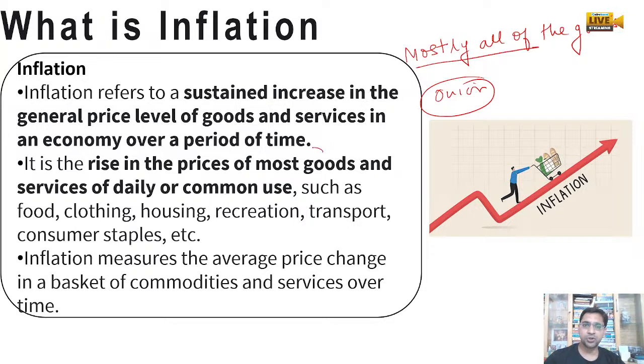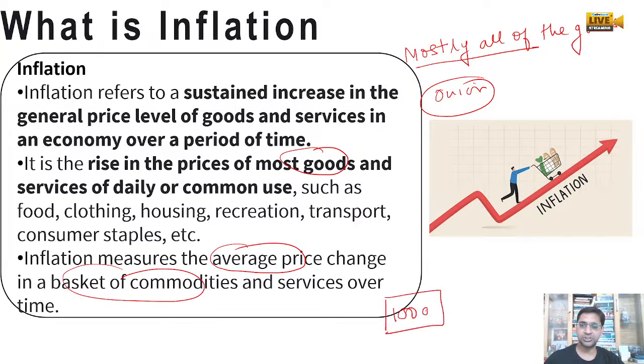Most of the goods and services of daily use, such as food, clothing, house, recreation, transport, consumer goods and various other things. So this is the average price change that has happened in a basket of commodities. Suppose a basket of commodities has 100 goods and they cost you 1000 rupees.